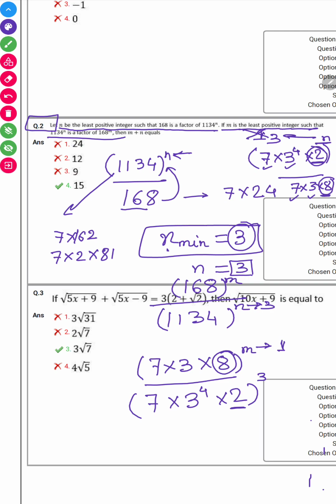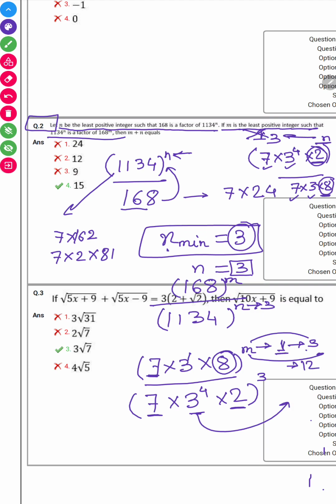And also we know that with m as 3, this 7 thing can be managed. But here we know that with 3 raised to power 12, and here it is just 1, the minimum value of m has to be 12.